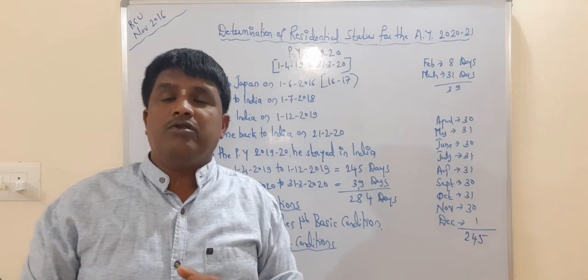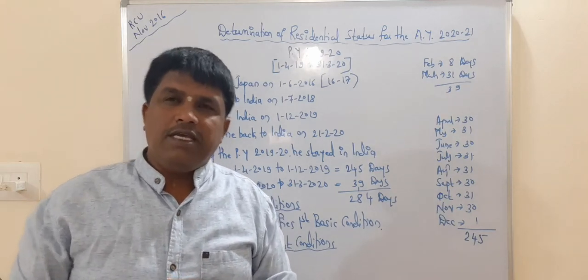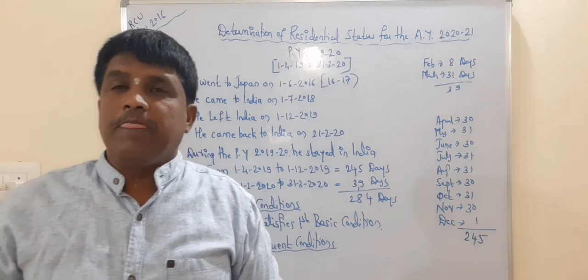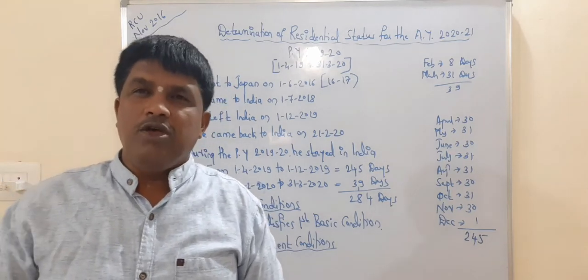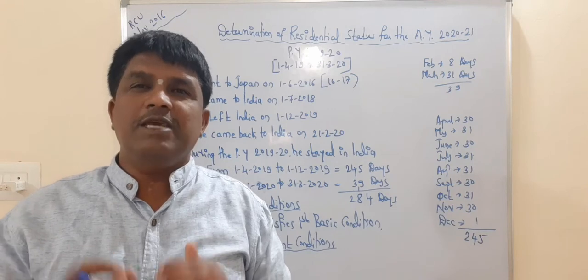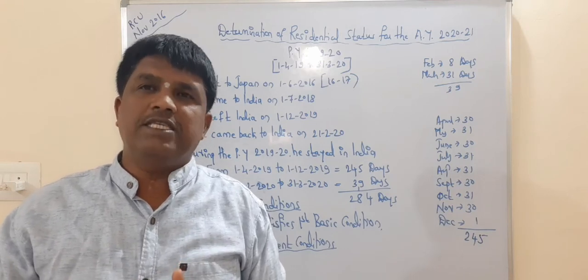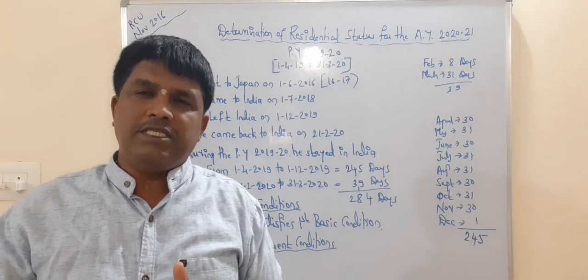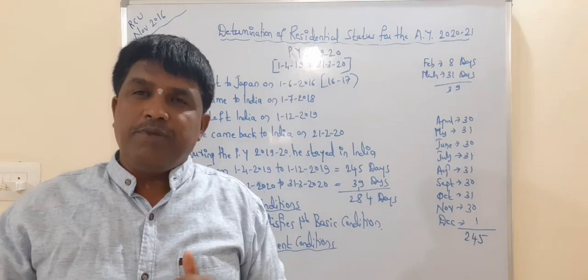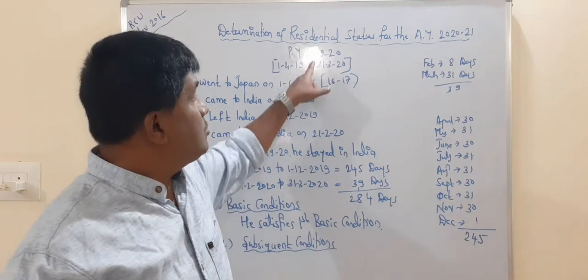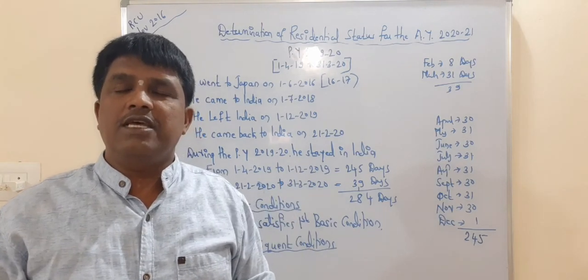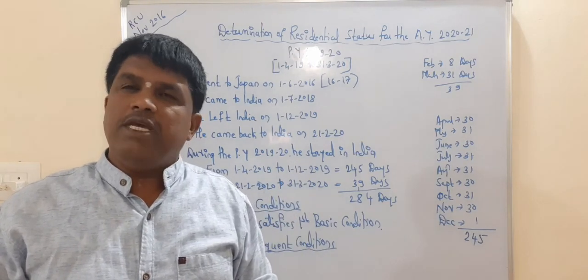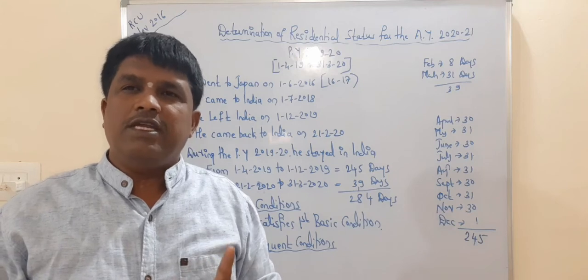So then we go through the second subsequent condition. As per the second subsequent condition, he must be in India for 730 days or more during 7 previous years immediately preceding the previous year. It means whatever 7 previous years come preceding our previous year 2019-2020, during those 7 previous years he must be in India for 730 days or more.